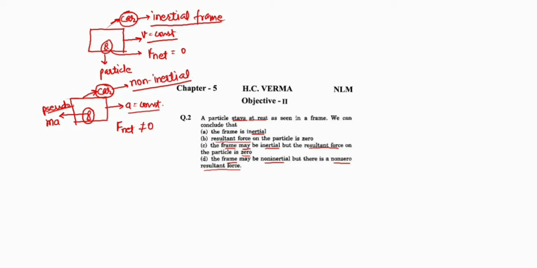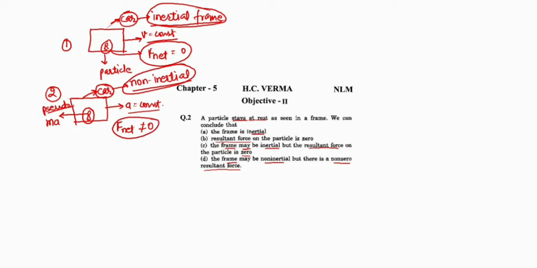What is the conclusion? In the first case, the car is an inertial frame and the net force on the particle is 0. In the second case, the car is a non-inertial frame and the net force is not equal to 0.